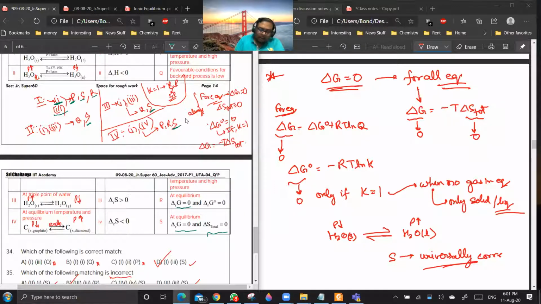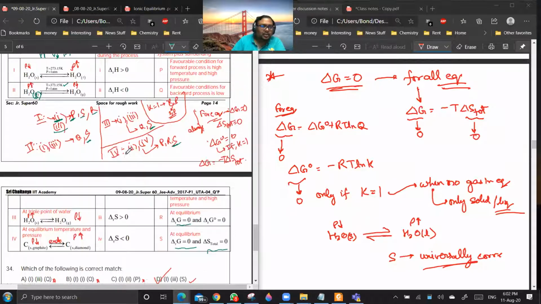Yes, sir. Okay. Then option 2. Now in 2, they have given solid to gas, but they should have given liquid to gas, because the solid form won't exist at 373.15. This is the boiling point of water. So I am doing this question assuming this is most probably a printing mistake. So when it is going from liquid to gaseous, density is what? Decreasing. Gases will always have less density than the liquid form.